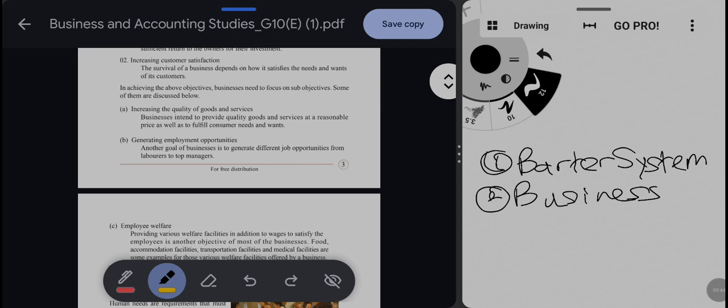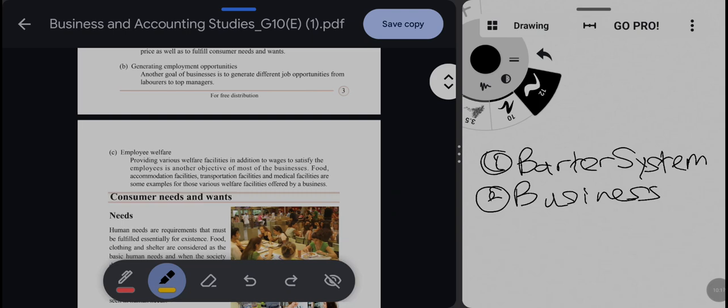The second one is generating employment opportunities. For example, imagine you started a business. You cannot do all the business processes by yourself. If you started a bakery business, you cannot produce the buns, breads, and everything, and do the cashier work by yourself. You have to hire employees, so it creates employment. So businesses generate employment opportunities, and that is an objective.